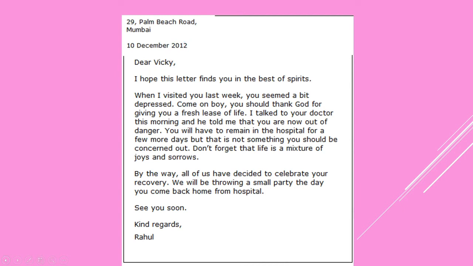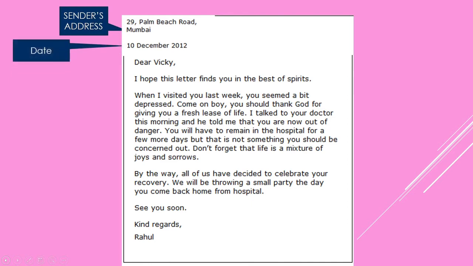And afterwards we have just written "Dear Vicky", that is the salutation. When we are writing informally, we use words like dear. And sometimes if we are writing to a relative, we write brother, bro, or mother, mom, mama, mummy, and father, dad, daddy, etc. And if you are writing to a friend, we can even write "Dear friend", or else we can write the name also.